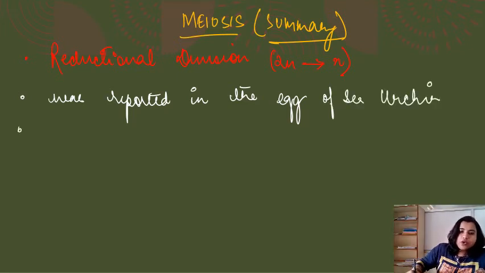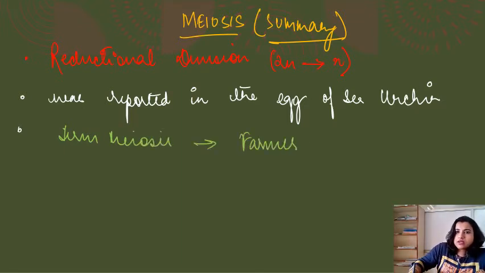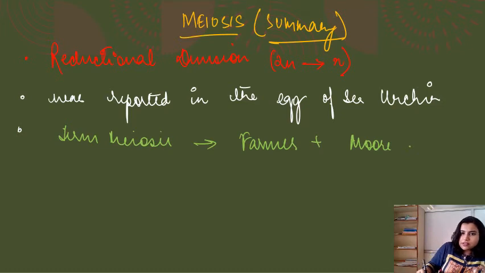The term meiosis was coined by Farmer and Murray, right? This is the basics of meiosis. So why is this division necessary?